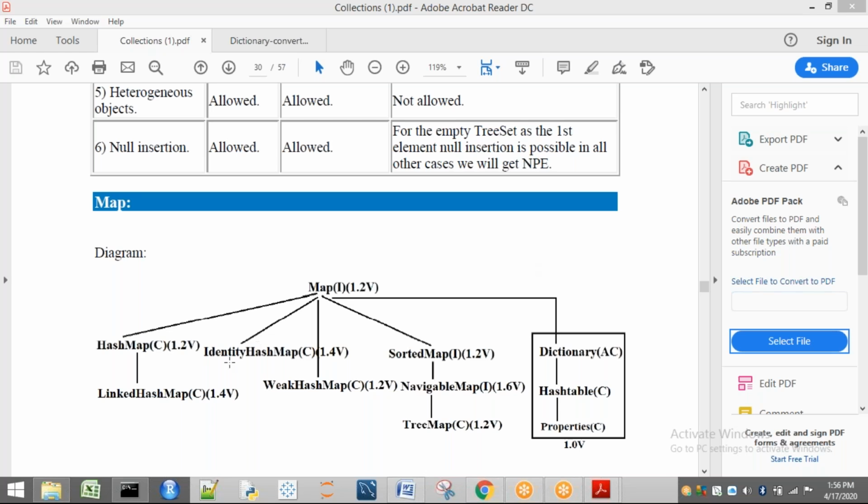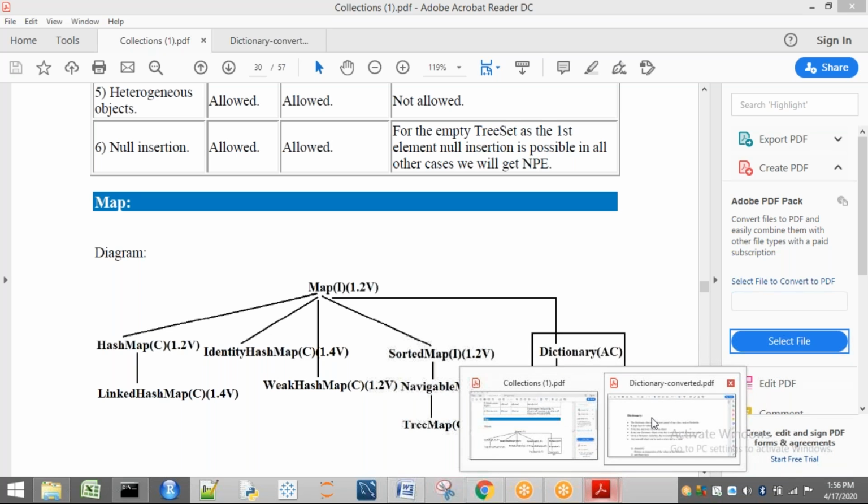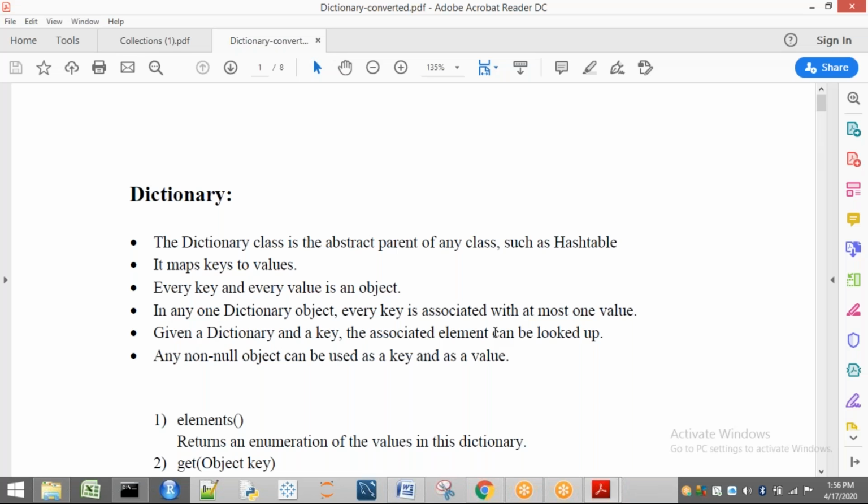If you see all these, everything here is a class, or mostly interfaces. But here dictionary is an abstract class which is implemented by a class called hash table. Already we have taken an example of hash table, and we have seen how it is executed and what the size of that is. Now I am going to explain about dictionary, which is an abstract class. Only a few important points are there regarding this dictionary. The dictionary is an abstract parent of a class such as hash table. That means this is an abstract class.